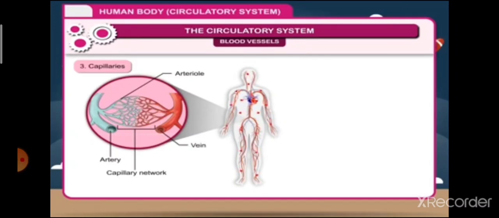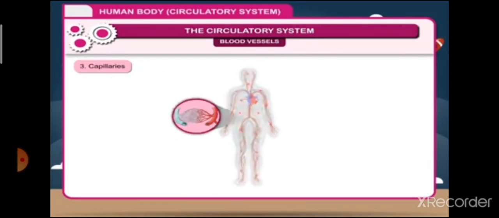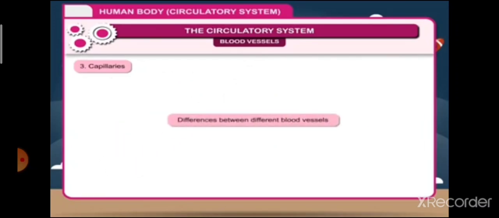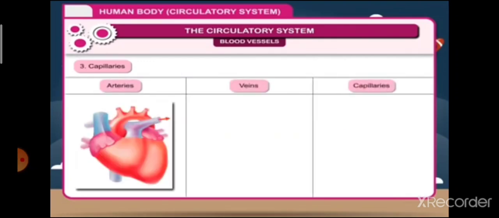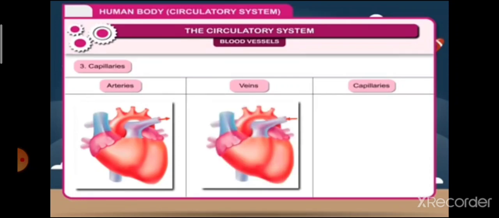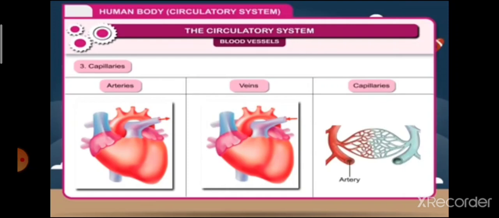3. Capillaries. The arteries are converted into fine tubules which are called arterioles, and finally into the capillaries which form a network. They are the tiny link between the arteries and the veins where the oxygen and the nutrients diffuse in the blood. Differences between different blood vessels.